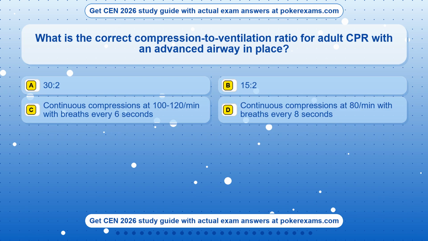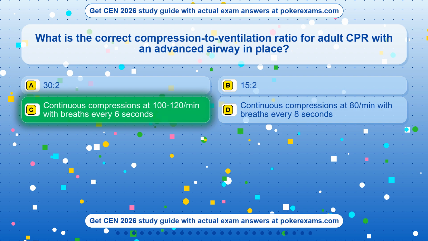Question 20. What is the correct compression to ventilation ratio for adult CPR with an advanced airway in place? Option A, 30:2. Option B, 15:2. Option C, continuous compressions at 100-120/min with breaths every 6 seconds. Option D, continuous compressions at 80/min with breaths every 8 seconds. The correct answer is option C.